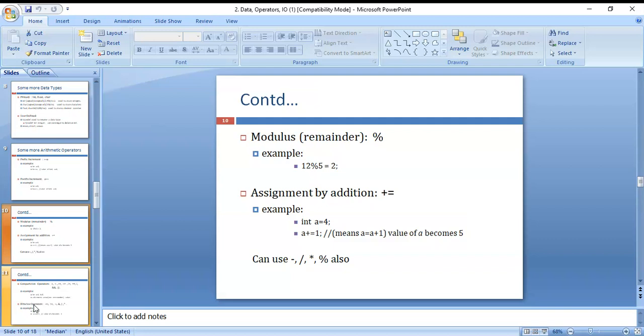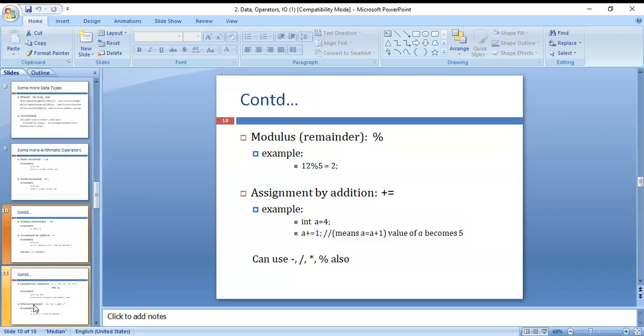That assignment operator is called the single equal-to symbol. Int a is equal to 4. Then a plus equal to 1 means a is equal to a plus 1, so the value of a becomes 5.